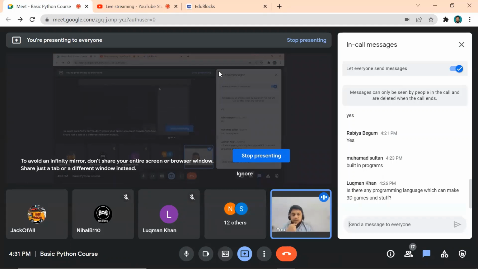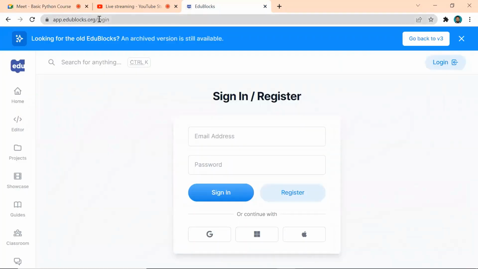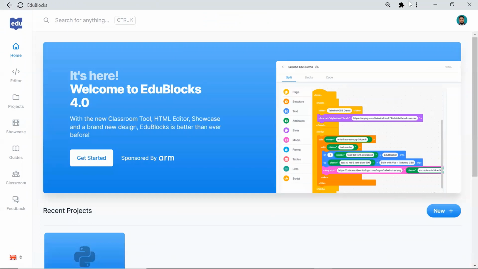You don't have to remember all the steps. Now we will do step by step. The first thing is just open that. Open apps.edublock.org. Open it.